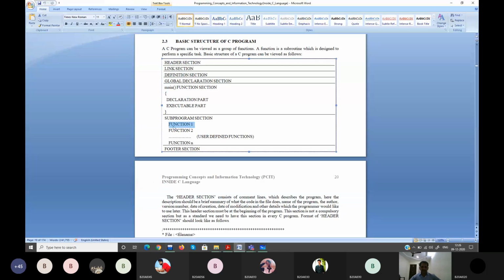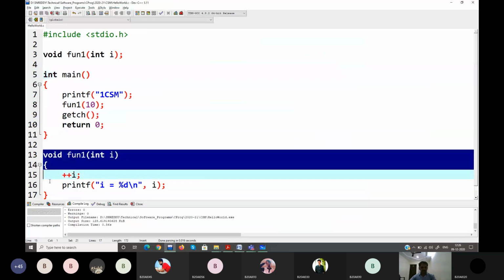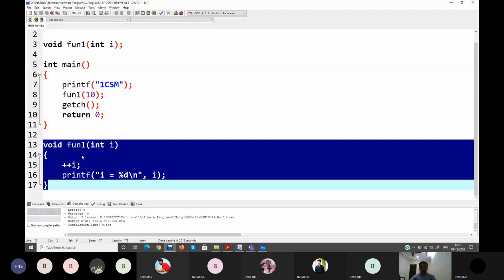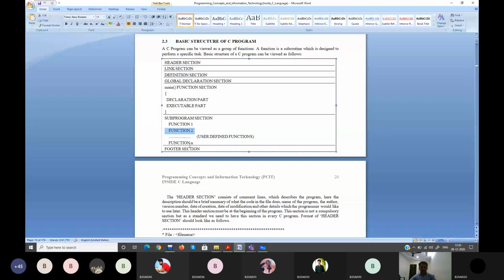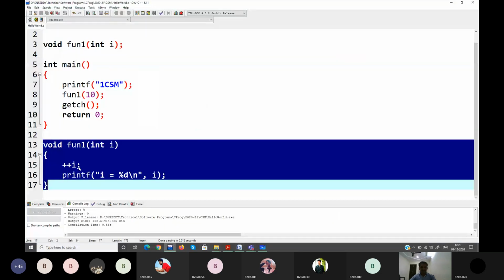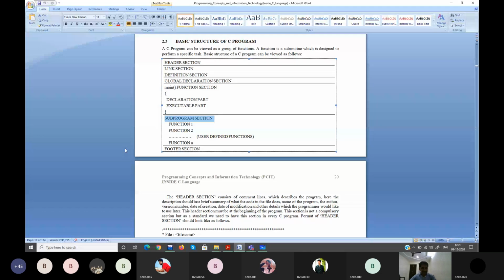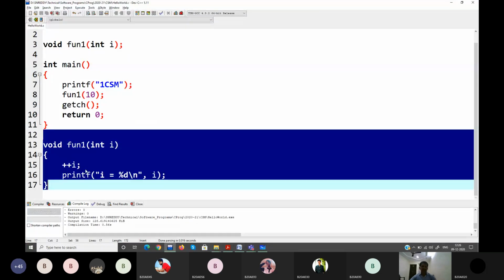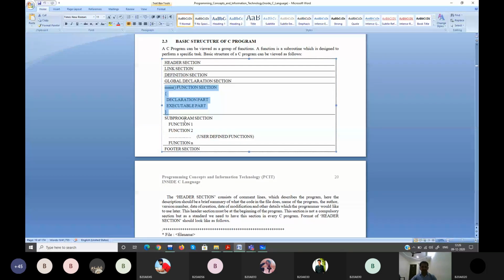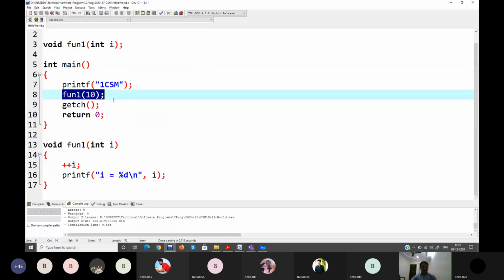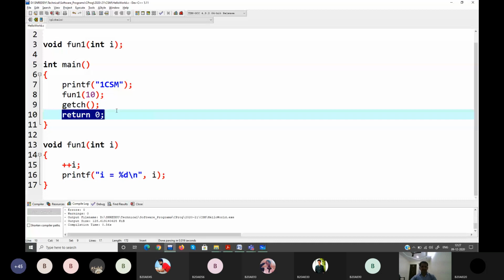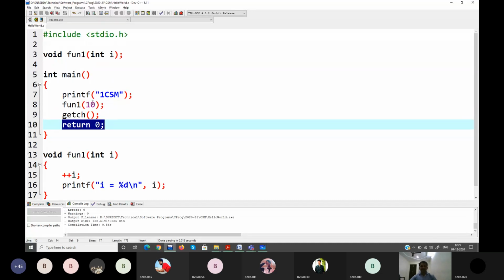Now we'll go back. So this is fun one, fun two. How many functions are there here? Only one function. That's why the definition of that function is this, this is about your fun one. There is no other function existing. Right? This section, the program section, is talking about what comes after those many functions. So you have this main, executable part, executable code. This is executable code. This is executable. This is executable. So here he's talking about so many executable statements.